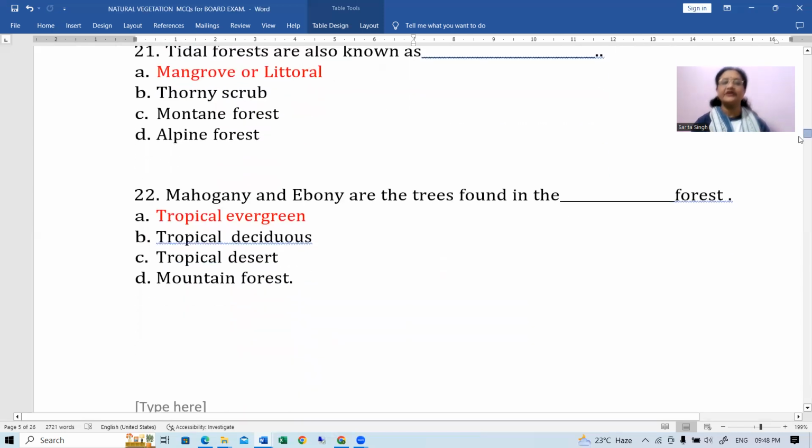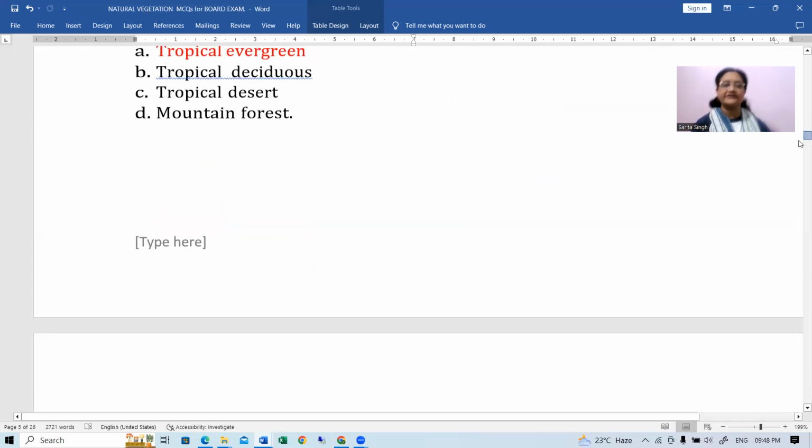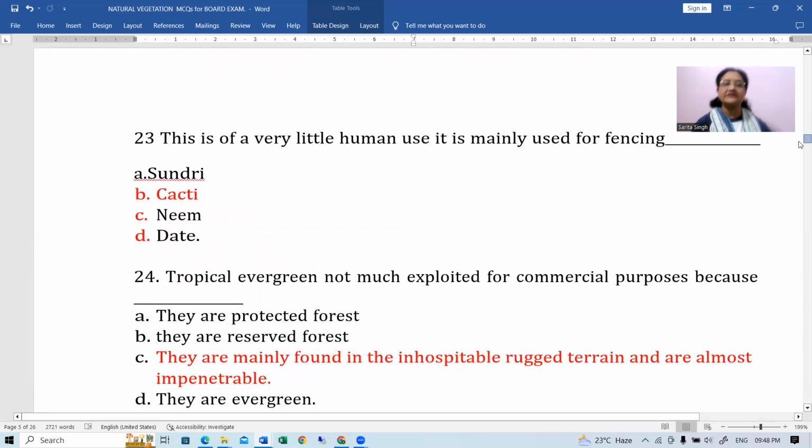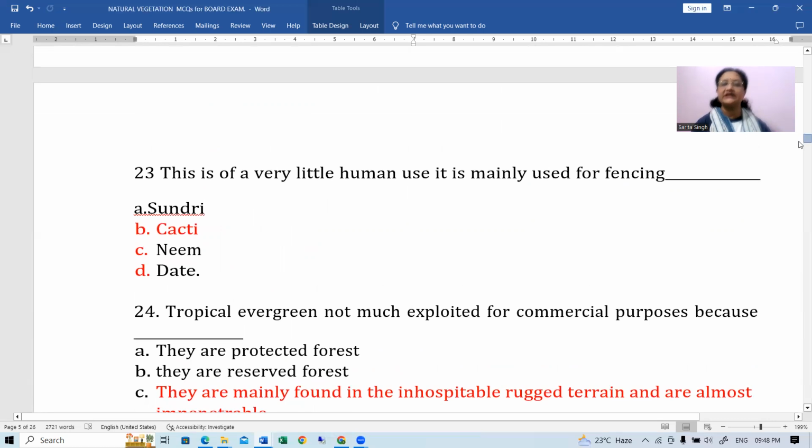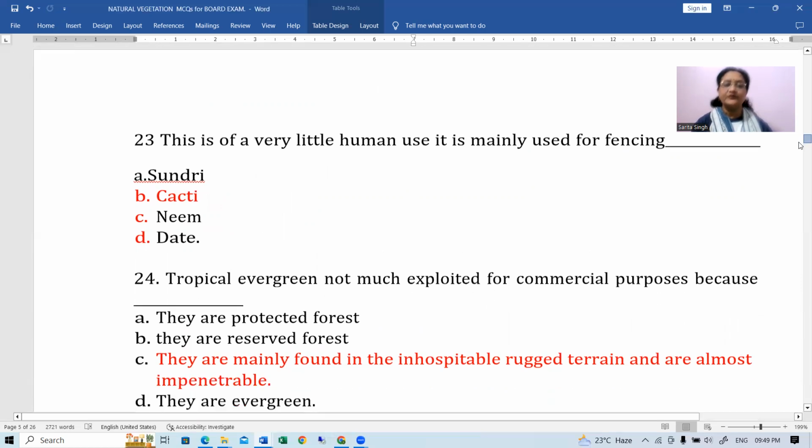Next, mahogany and ebony are the trees found in the dash forest, tropical evergreen forest. These are actually seen in the tropical evergreen forest, right? Next question. This is of a very little human use. It is mainly used for fencing. Okay. For this, the best answer is going to be cacti, cactus, right?